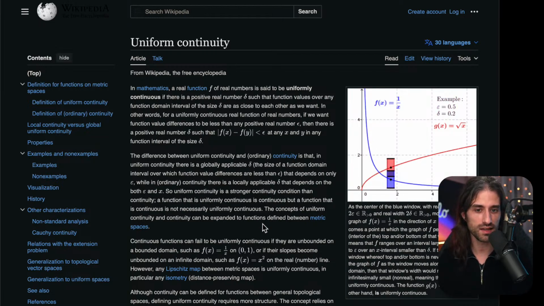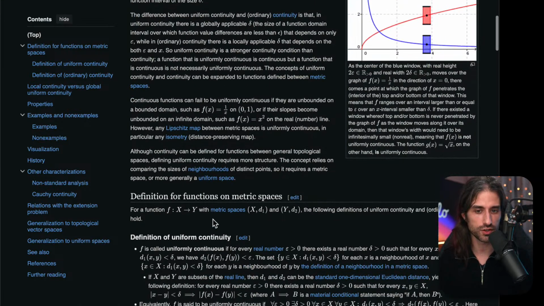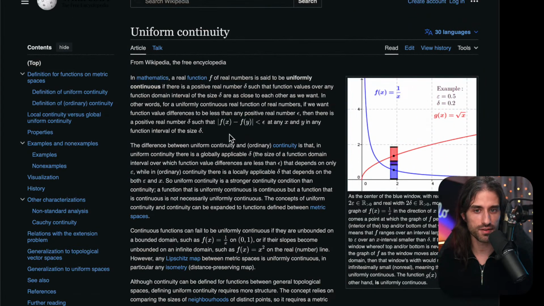And this k is a characteristic of the function. But once again, I haven't studied this in a long time. And I think what I call k here is what they call maybe delta here.